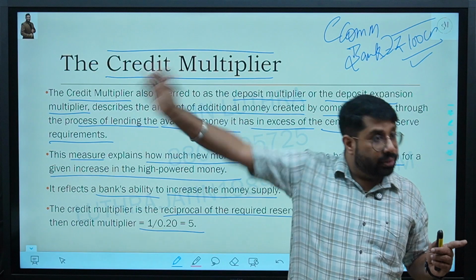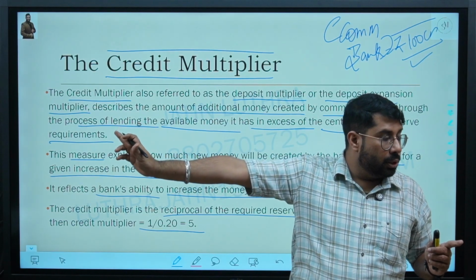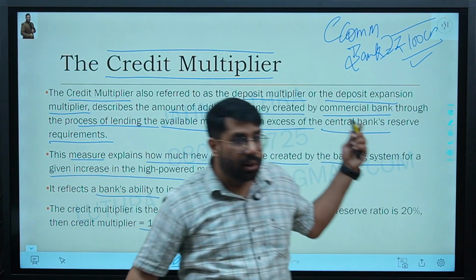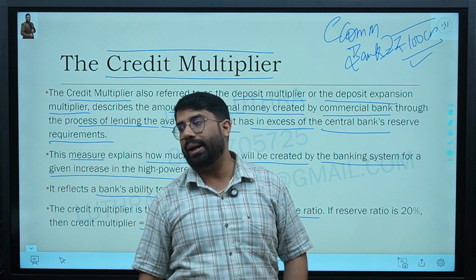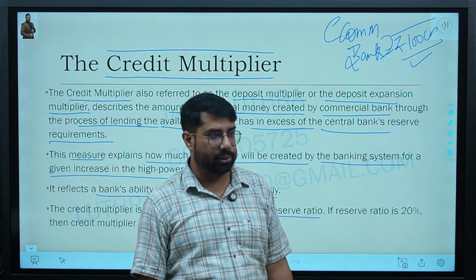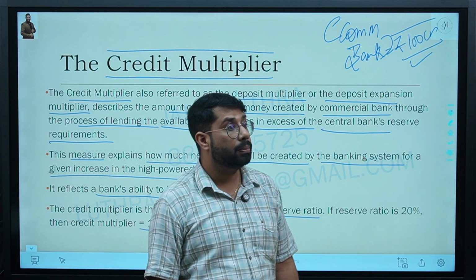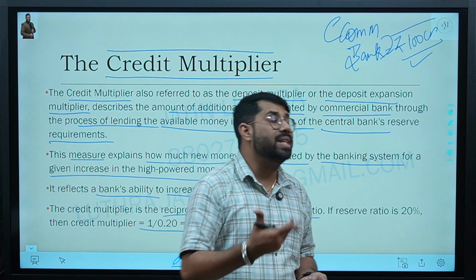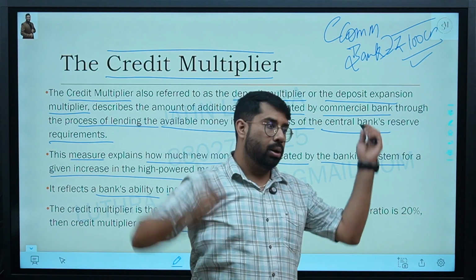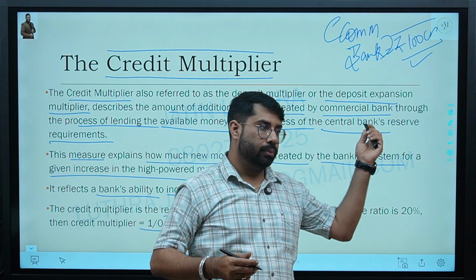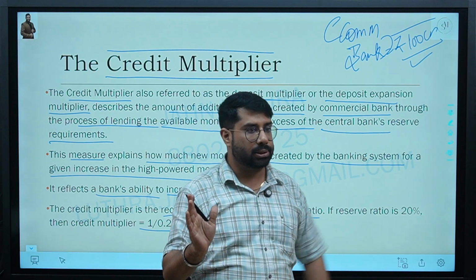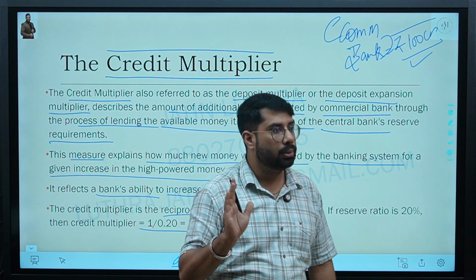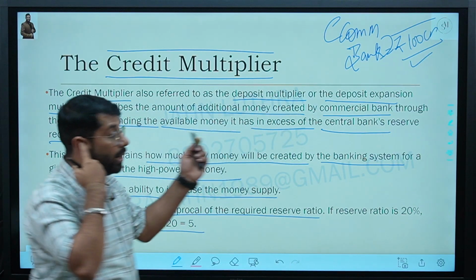The point is that there the role of central bank is there, and here in this credit multiplier the role of commercial bank is being highlighted. That is it. There is nothing more, it is just about the role. Who is increasing the money supply? Central bank, commercial bank. That is it. Nothing else. Are we clear? Is something not clear? What is not clear? Tell me about it.